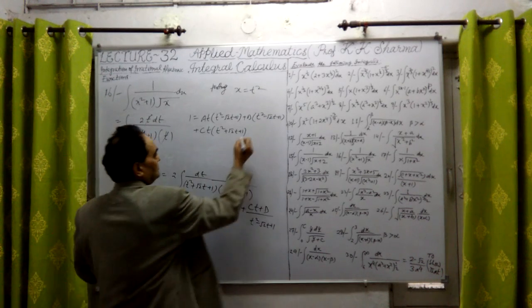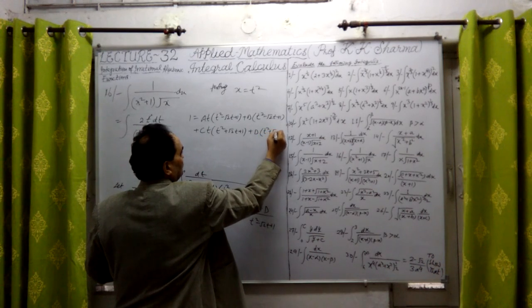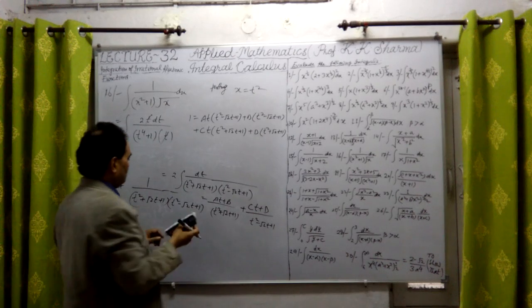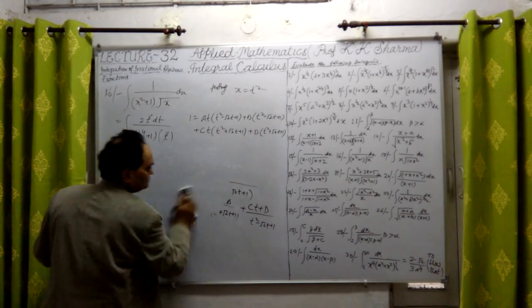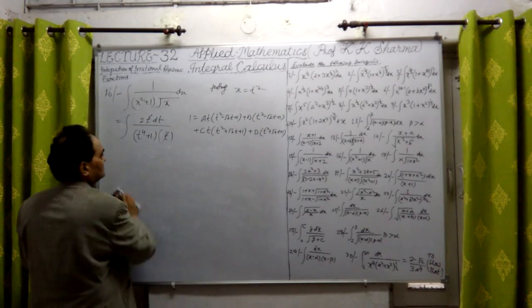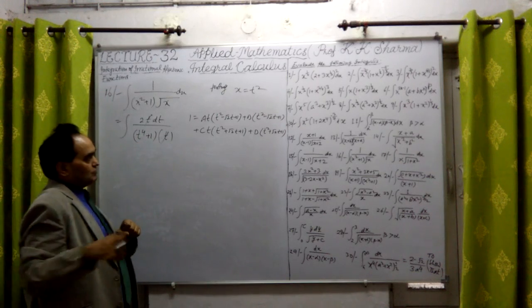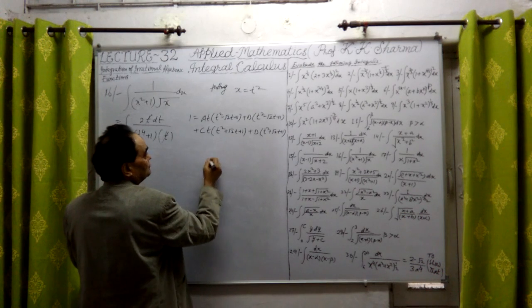A simple question: plus d into t square plus root 2 into t plus 1. Let me make the equations now. Okay, so this is going to give us something. 2 is there, this 2 I have not taken. Let me find out the value of the constants here.